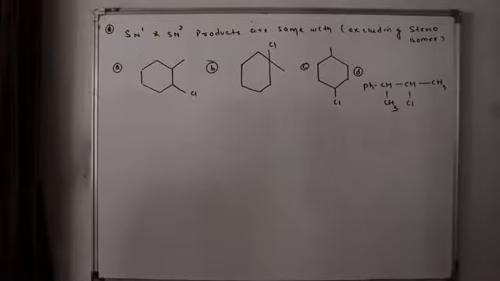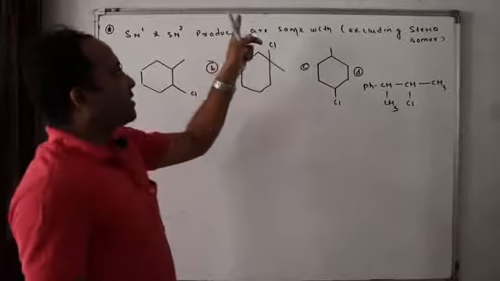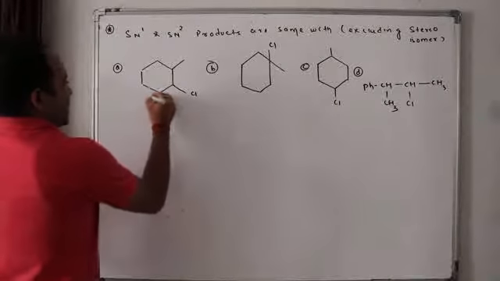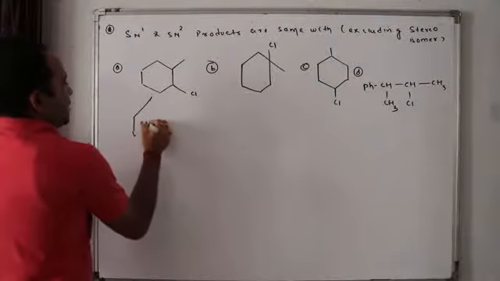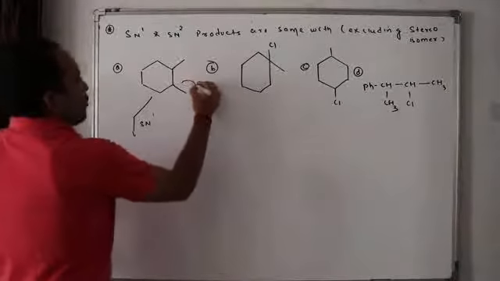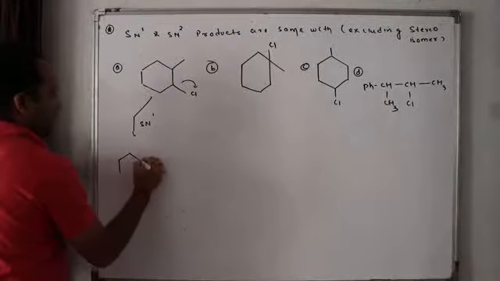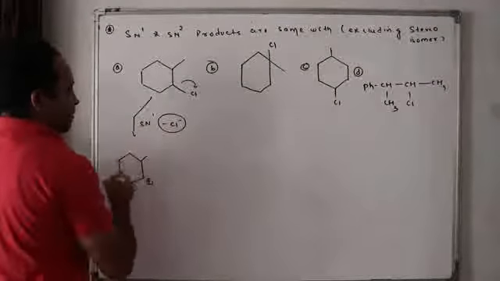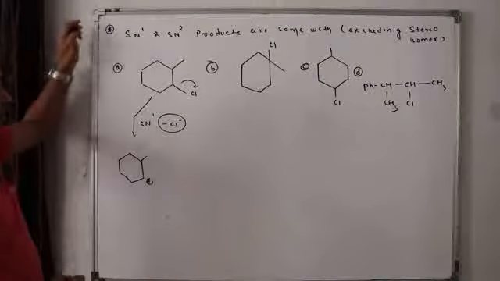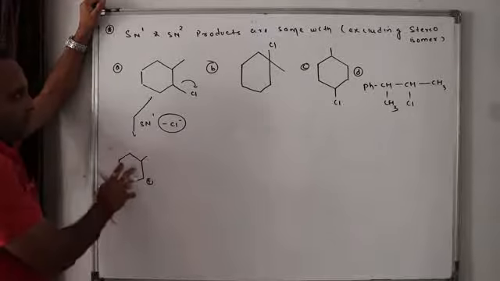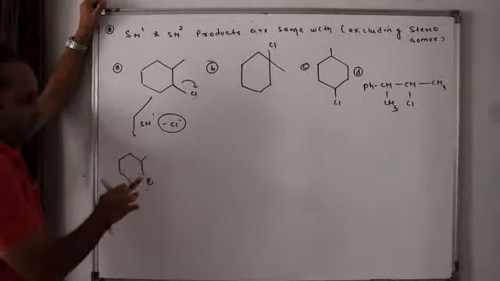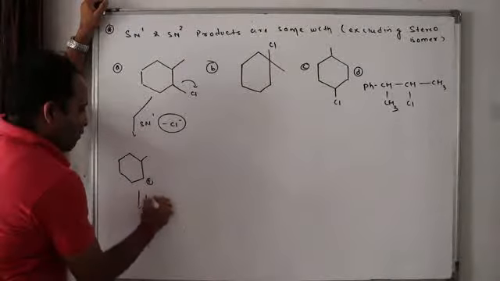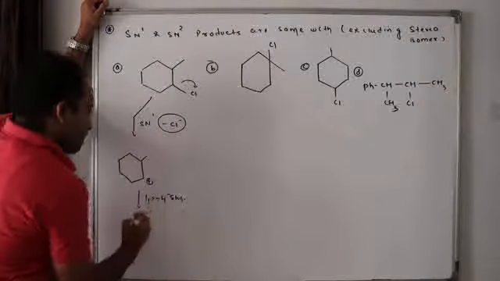Now let us go for the next question. SN1 and SN2 products are the same in which of these cases? Check it out. In this case, first SN1, what will happen? Chlorine will leave as Cl minus, so a plus will be formed. Now can I rearrange this? Let us take any base, any nucleophile. Yes. What can I do? I can go for a 1,2 hydride shift. So what will happen?